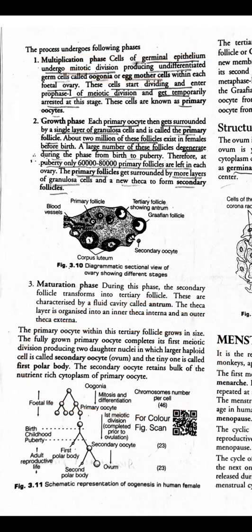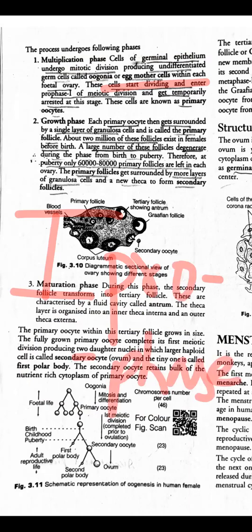Now, few of the oogonia will start with meiosis. The first stage of meiosis is called prophase. Everyone agree with this statement? The first meiosis 1 stage is prophase.